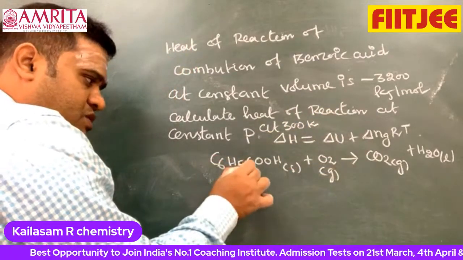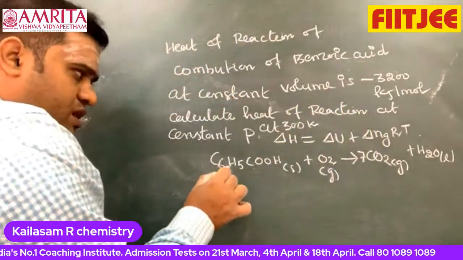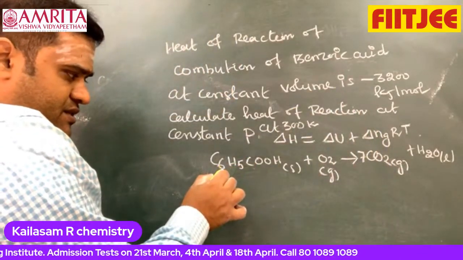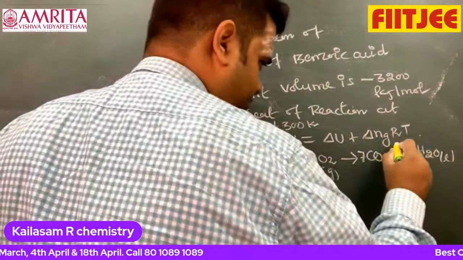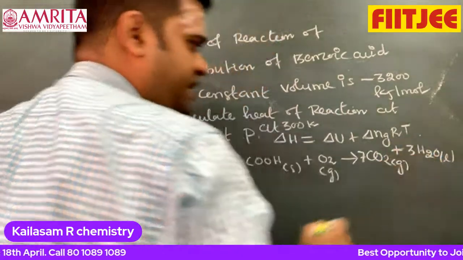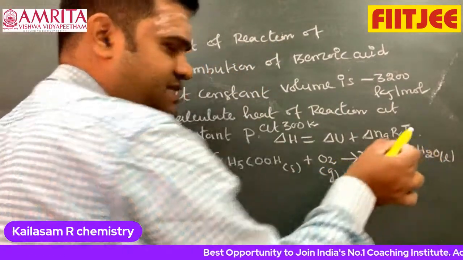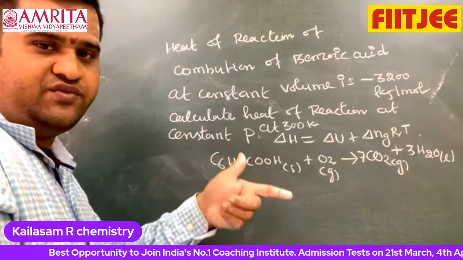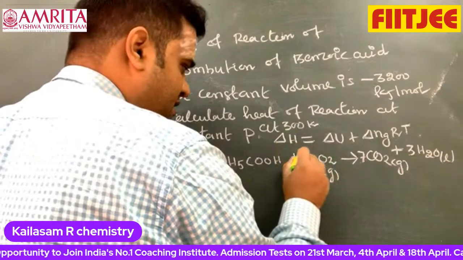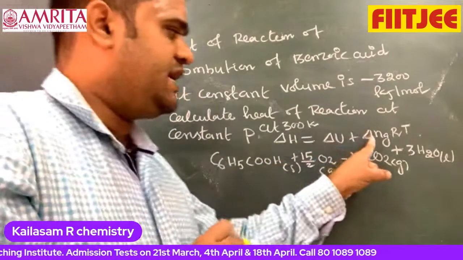So 6 carbon plus 1, 7 carbon, therefore this is 7 CO2. So I can say that 5 plus 1, 6 hydrogen, therefore 3 H2O. 7 2s are 14, 14 plus 3, 17 oxygen are there. Already 2 is there here. Remaining is 15. I can write it as 15 by 2. Now I want to find delta Ng.